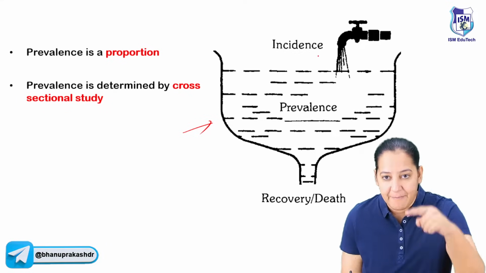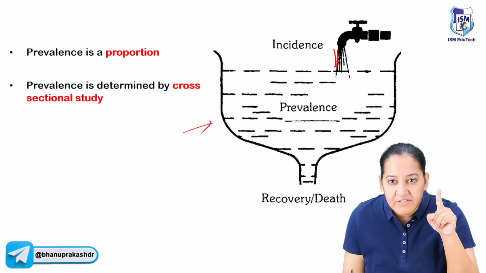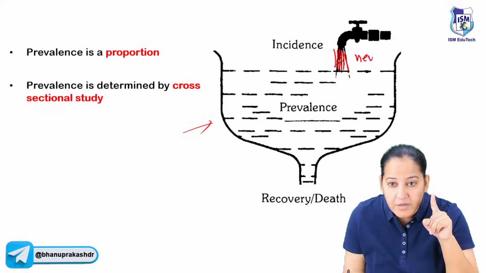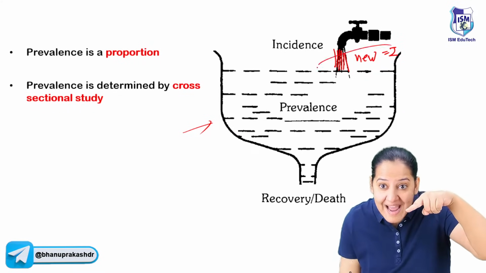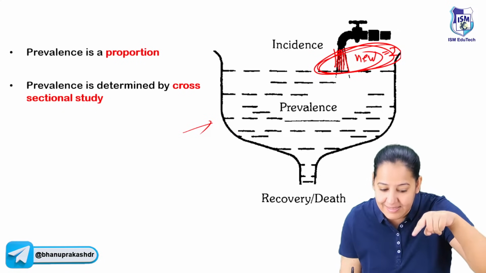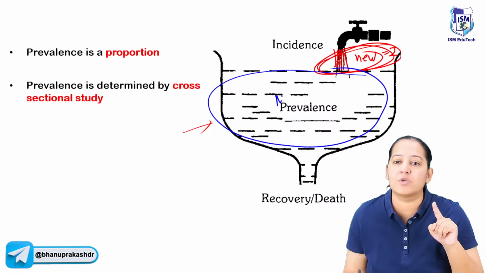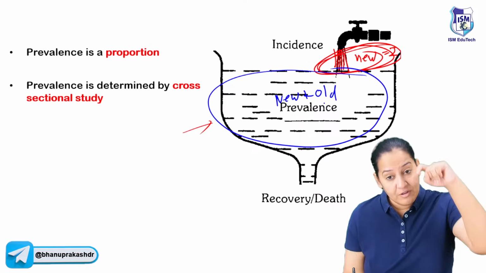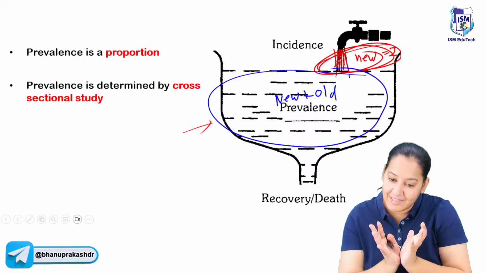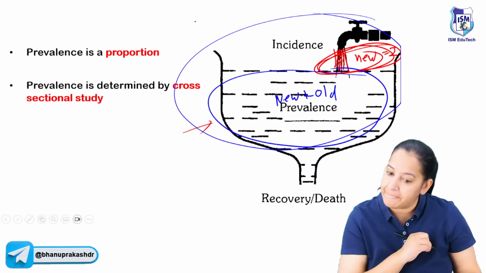Can you see there is a tap from which the water is falling in a container? The new water which is coming, it is incidence. After coming, it is mixing with the old water. So new plus old together is known as prevalence. So the water falling is incidence and the water in the container is prevalence. And these are all diseased people in the community.